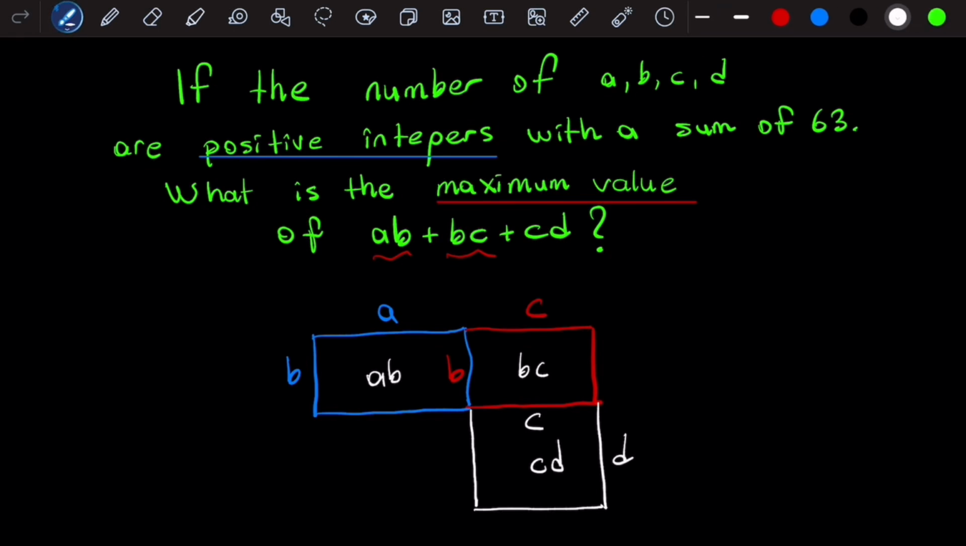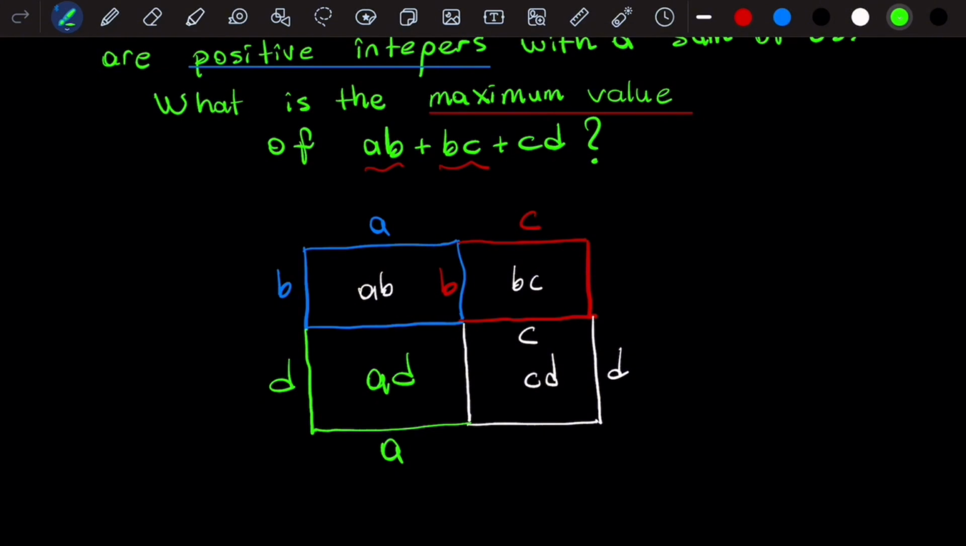So what can we do next? Let's complete this part, and we come across a new rectangle. Again, this side length will also be D. The area of our rectangle here is a times D.